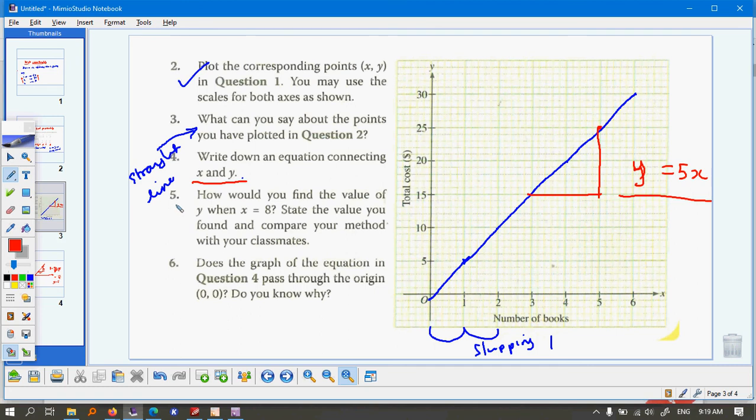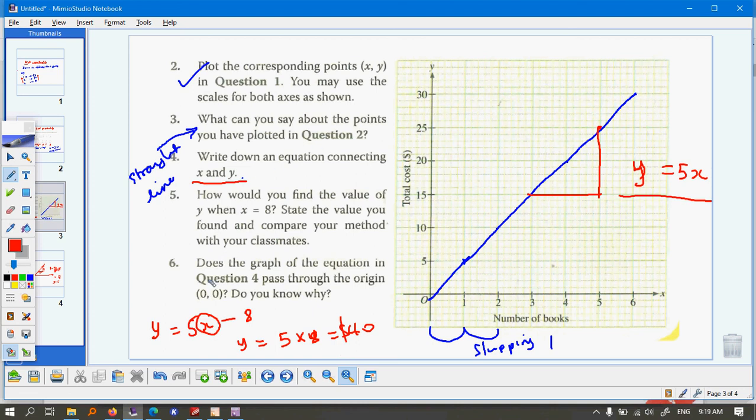So our fifth question is, how would you find the value of y when x is 8? Now you can do this in two ways. One, you can use your graph. You want the value of y when x is 8. First way is substituting here. So if my y is 5x, I'm going to substitute my x as 8. So my y is going to be 5 times 8, which is 40. Now since y is money, that's going to be $40.